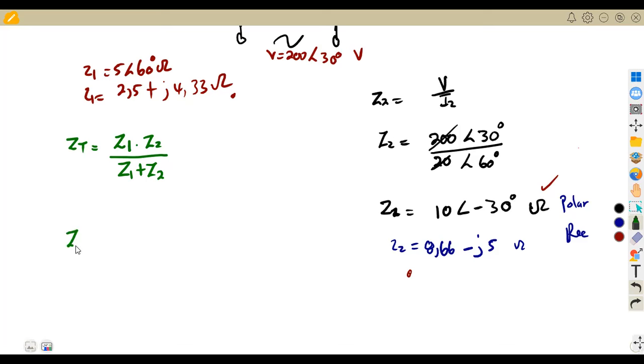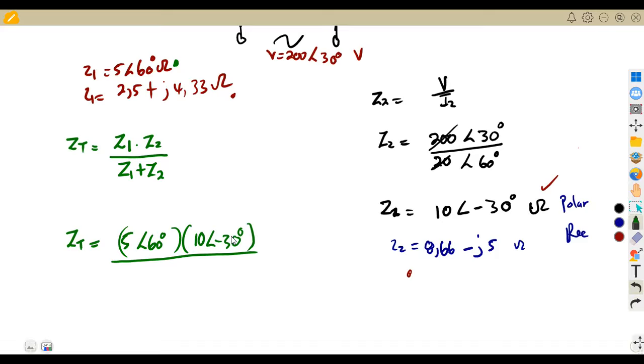So we are supposed to find our ZT, which is the product of Z1, take note the impedances, in polar form: 5 angle of 60 multiplied by Z2 in polar form, which is 10 angle of minus 30 degrees. So that's Z1 times Z2 over the sum of Z1 and Z2.